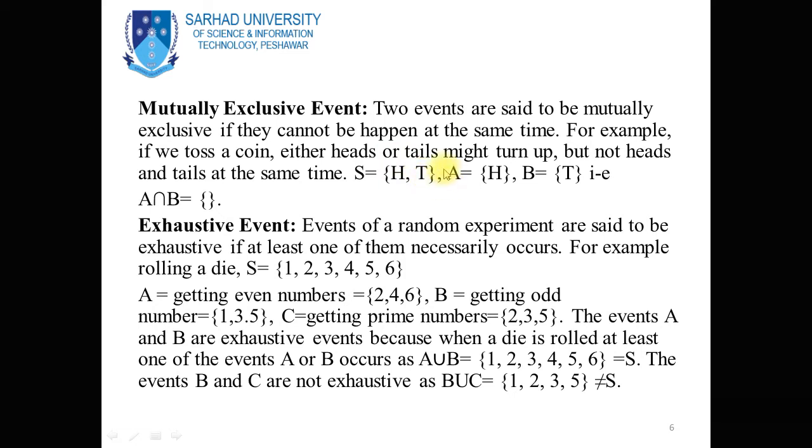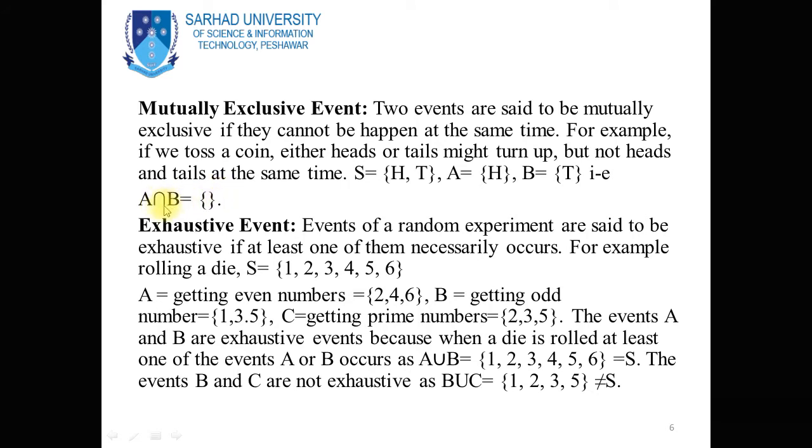Now suppose A is an event of this sample space, and this A contains only one outcome, which is head, and B is another event of the sample space which contains only the one outcome T. Now in this case, since these two events have no common element, A intersection B is the empty set.